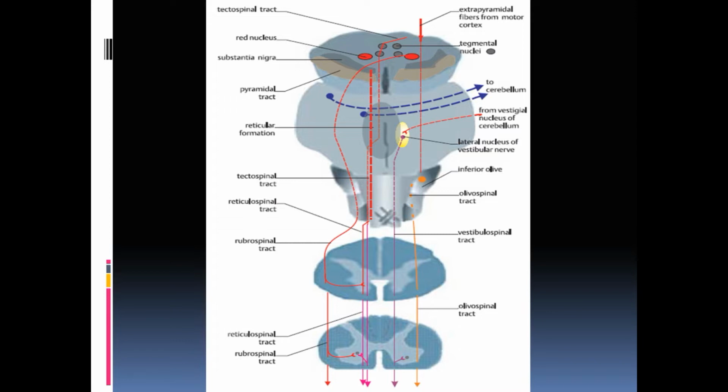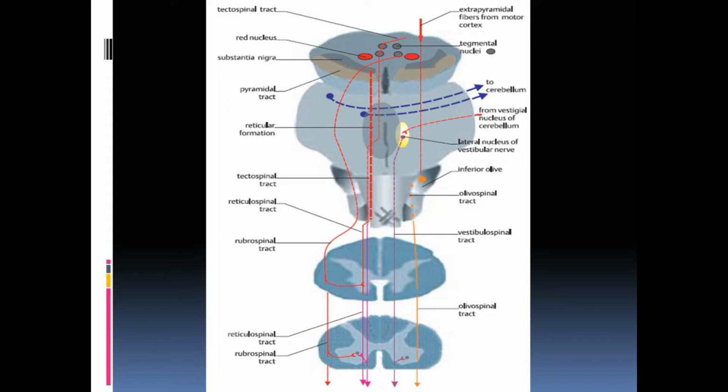if we look at the classification, the lateral corticospinal tract and the rubrospinal tract form the lateral motor system. These descending tracts form the lateral motor system, controlling fine movements and the distal group of muscles, and that is why the lateral corticospinal tract and the rubrospinal tract are closely related functionally.